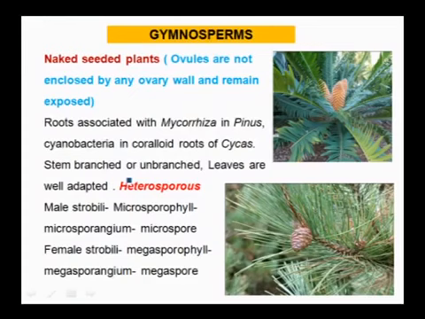Leaves are well adapted. And they are heterosporous; here also they produce male cones and female cones. Male strobili, that is the male cone, is formed. Within that male cone we get clusters of microsporophylls, and those microsporophylls bear microsporangia. In the microsporangium, microspores are produced. Like that, the female strobilus or female cone is made up of clusters of megasporophylls, and those megasporophylls have megasporangia, and within the megasporangium the megaspores are produced.